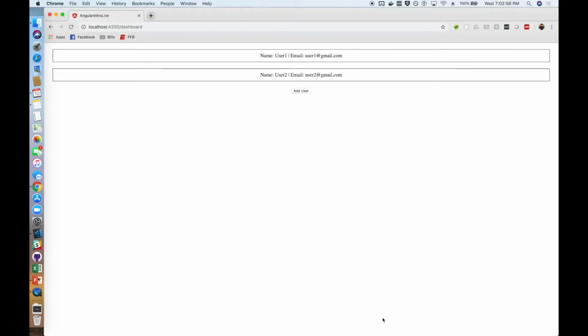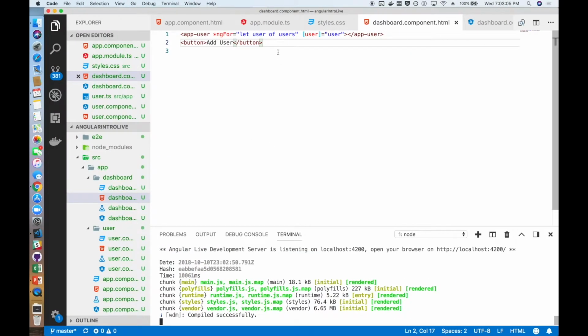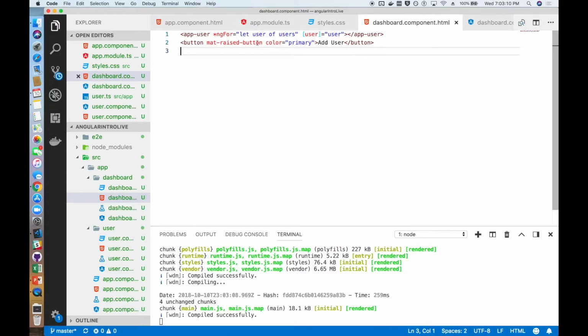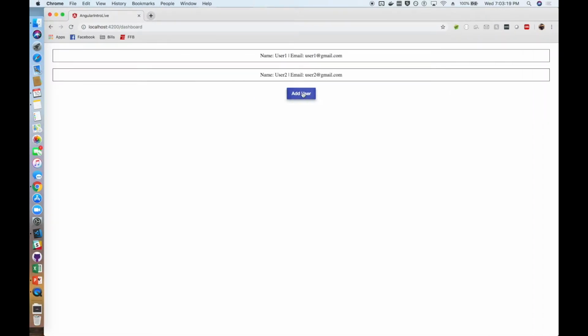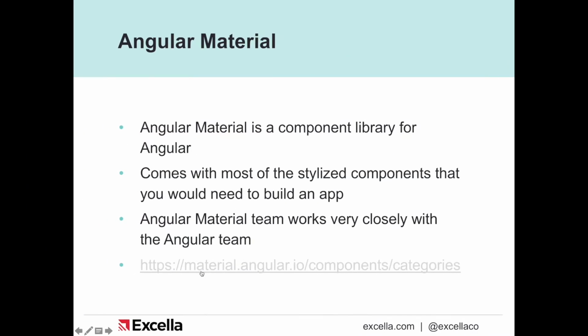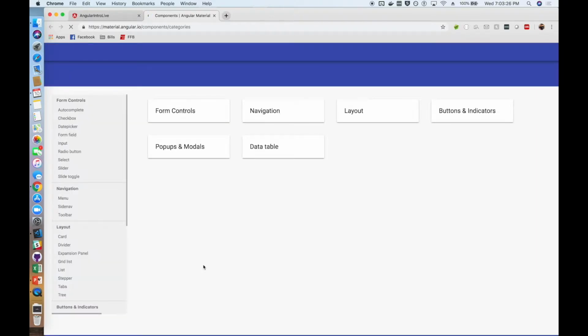So there we go, and there's a simple basic HTML add user button that looks pretty bad and old-fashioned. So now we're going to go in and see what happens when we do an Angular Material button. So here we're using mat-raised-button, which says I want a material button and I want it to be raised, and we have a color of primary, which is using that theming that we imported into our SCSS file. And we've got a nice button.